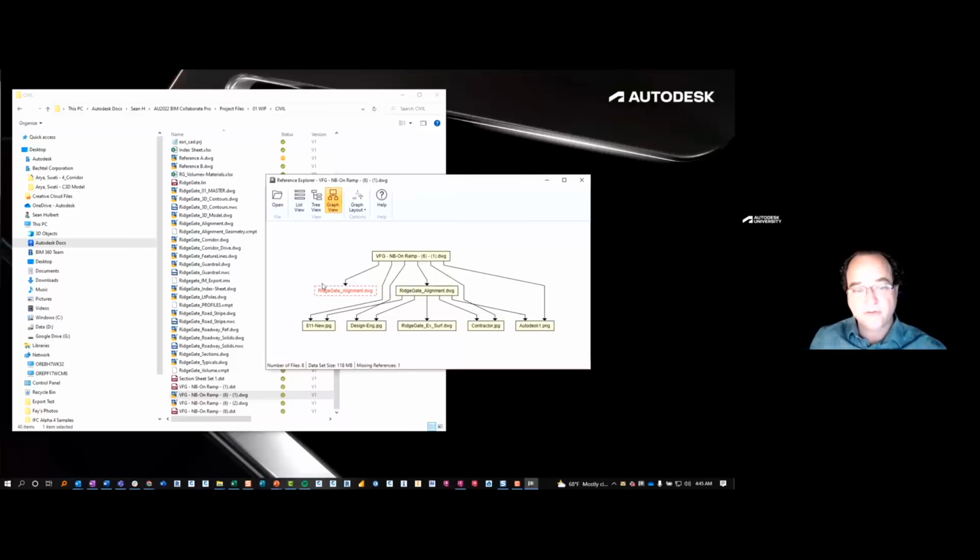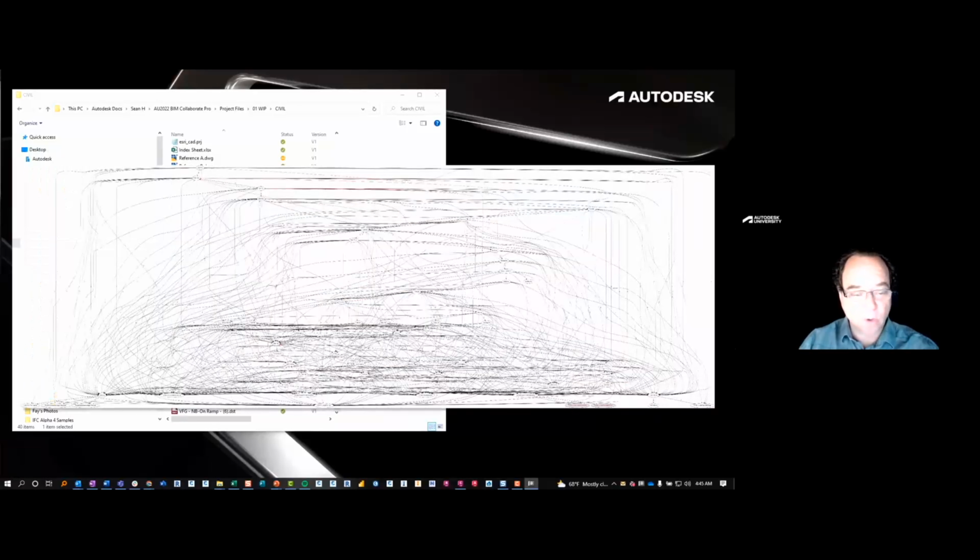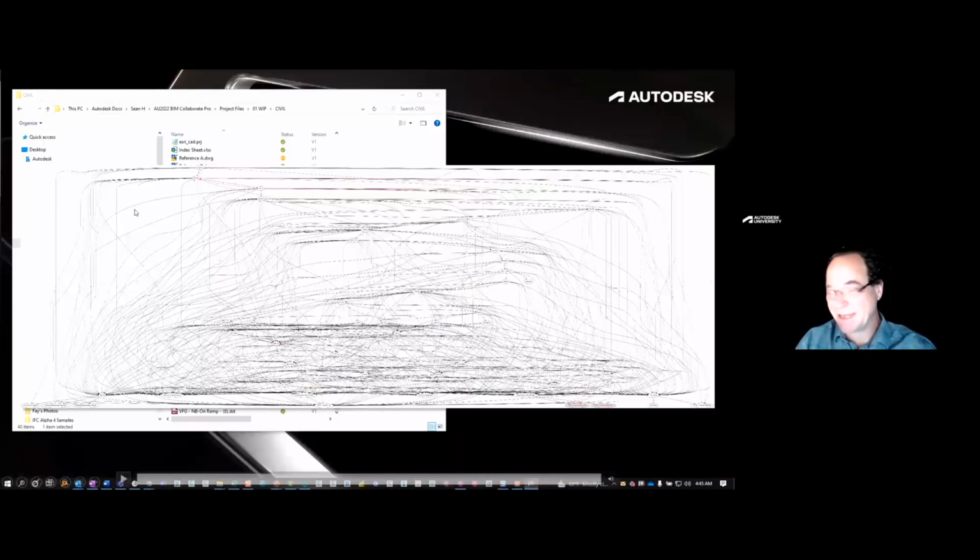You see that the Ridge Gate alignment drawing, the data reference in the view frame group drawing does not find the alignment in Ridge Gate. So we would have to go into that drawing and correct that. Right now, Reference Explorer doesn't give us the ability to correct that. That is something that potentially will be on the roadmap. I will let you know that in upcoming releases of Desktop Connector we will also be able to show you whether or not the reference is an X reference or a data reference. And this is what we're trying to unwind. This is what you heard me refer to as a spaghetti mess.